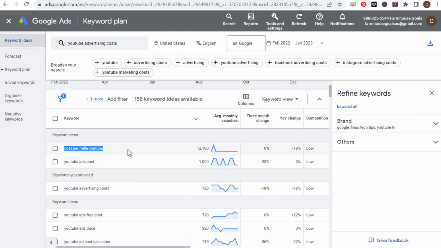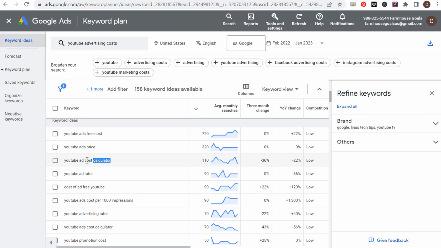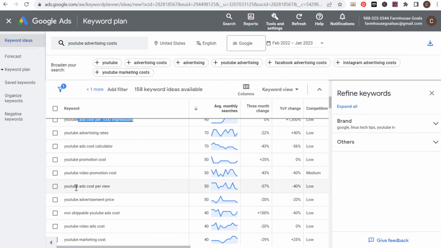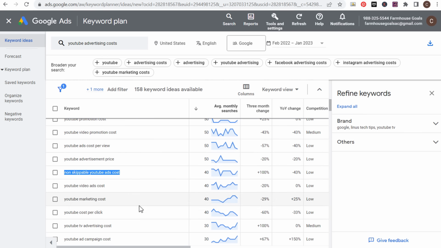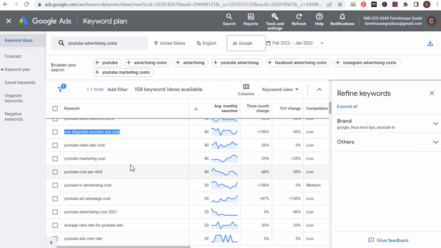So cost per 1,000 impressions, YouTube ad cost calculator. So that could be something I write about. YouTube ad cost per 1,000 impressions again. So we'll keep coming down. Cost per view, non-skippable YouTube ads cost. So you can come up with all sorts of different keywords before you even write your blog article to basically create the outline of your blog article.